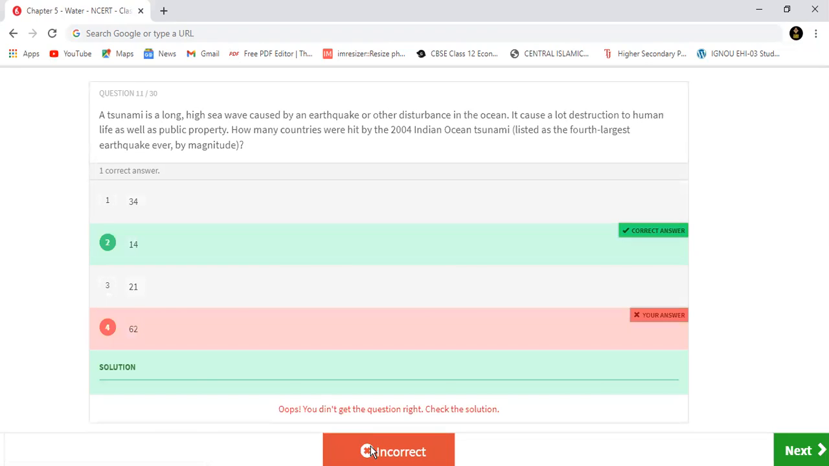ऑप्शन नंबर 4. Oh sorry, it was 14. Sorry, I didn't see it, but 14 करना. Got it? Sorry for it. So around 14 countries were affected. 14 countries were affected. Okay. ये याद रखोगे. 2004 में जो इंडियन ओशन सुनामी आया था, around 14 countries were affected.